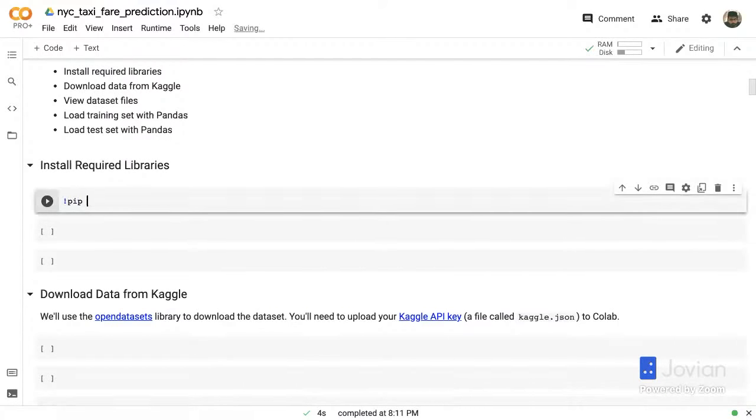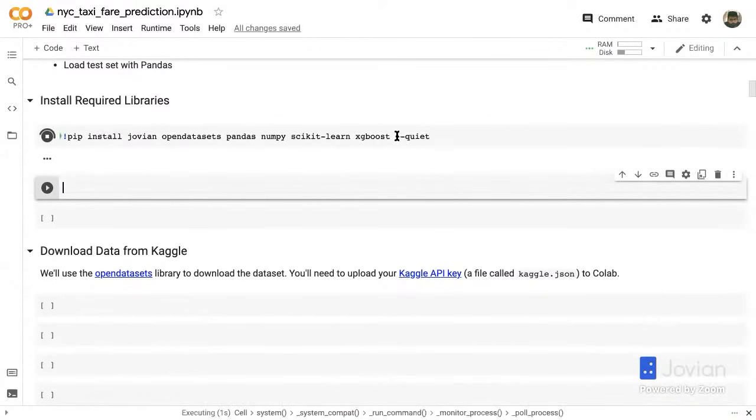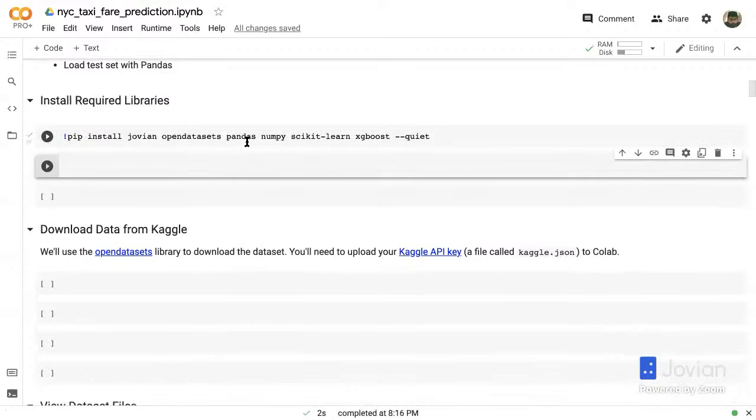So let's get started. I'm going to install the Jovian library. Well, that's already installed, but I'm going to put it in here anyway. We're going to use a library called Open Datasets for downloading the dataset. We're going to use pandas. We're going to use NumPy. We're going to use scikit-learn. We're going to use XGBoost. And I believe that should be it. So I'm just going to install all of these libraries, and I've added --quiet to avoid any outputs from this installation.